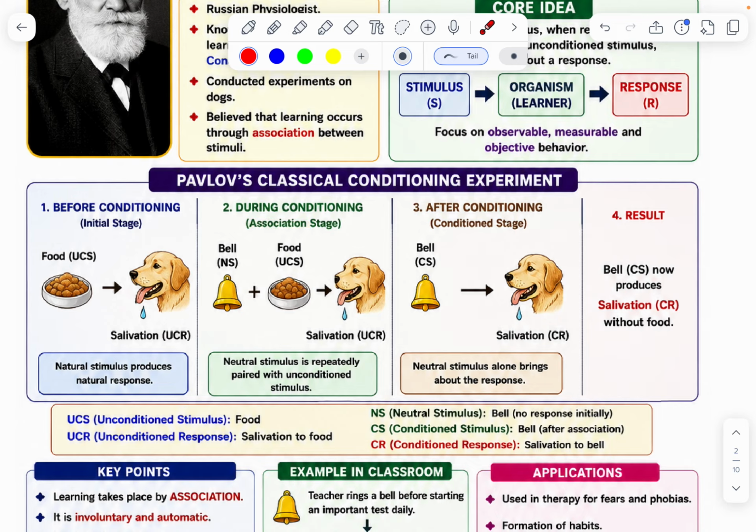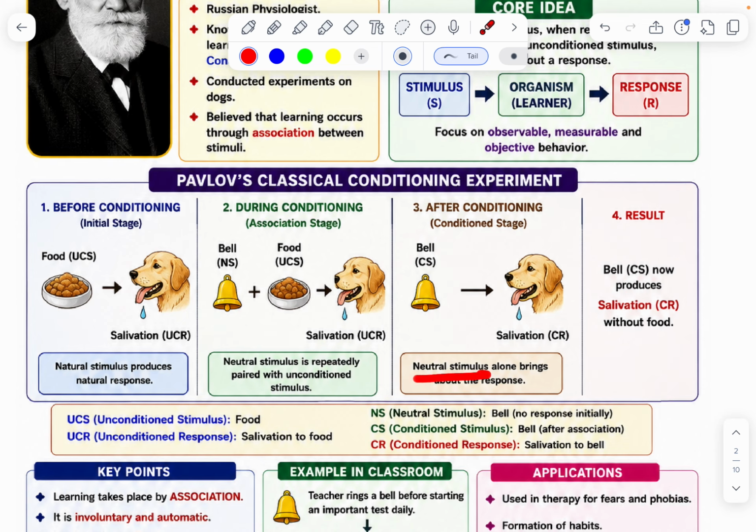During conditioning, the scientist Pavlov gives food to the dog and the bell rings. Here the neutral stimulus is the bell, food is the unconditioned stimulus, and salivation is the UCR, unconditioned response. Third, after conditioning, only the bell rings. Before, the bell rang before the food. Bell plus food equals salivation. After conditioning, the bell rings, then there is salivation.